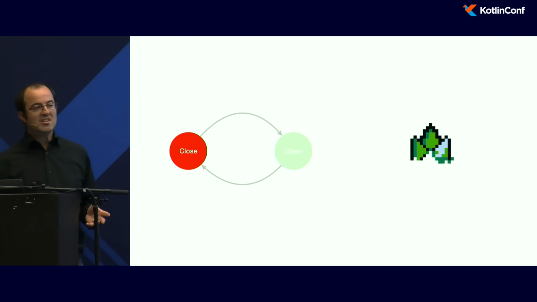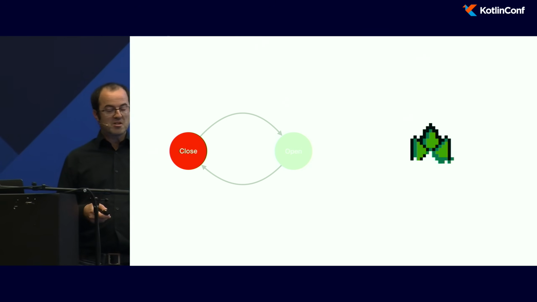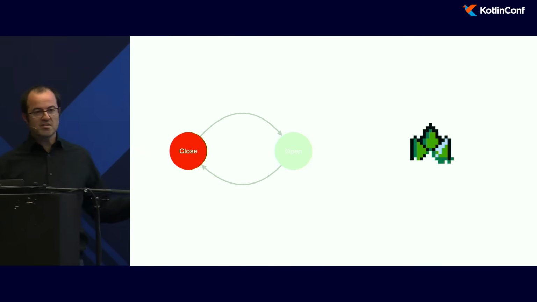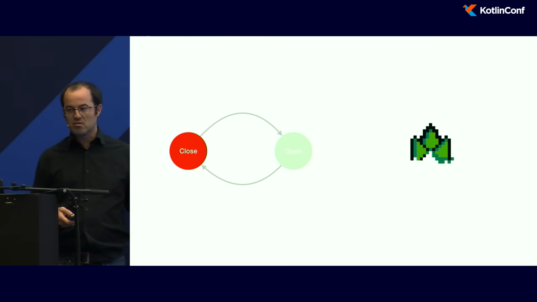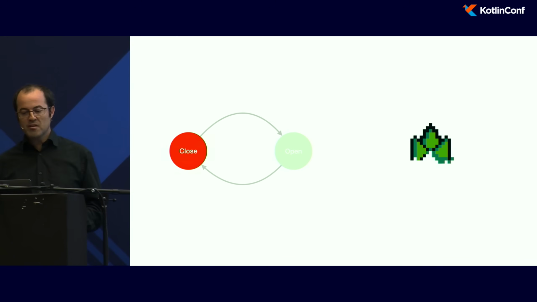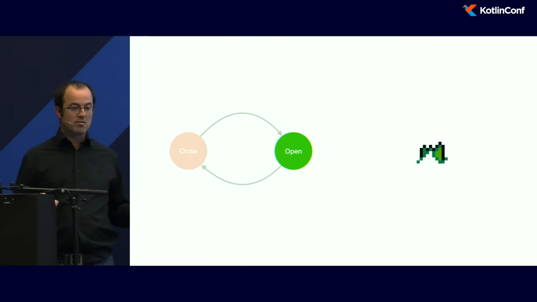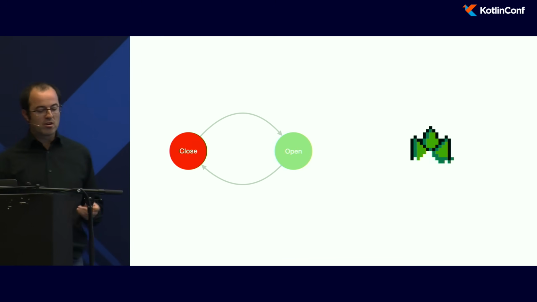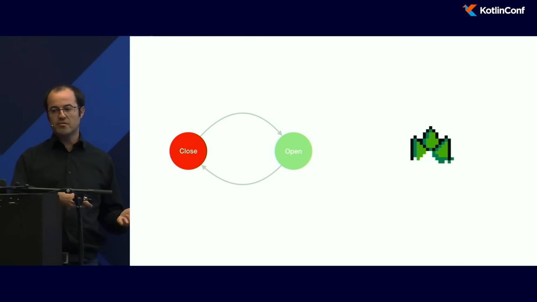In a game, you may need a lot of state machines. What is a state machine? So here, this is a gate, and it can be in a closed state. So here, it's closed. An event will occur, and the gate will open. A new event will occur, and the gate will close. So this is a new state, here the closed state.